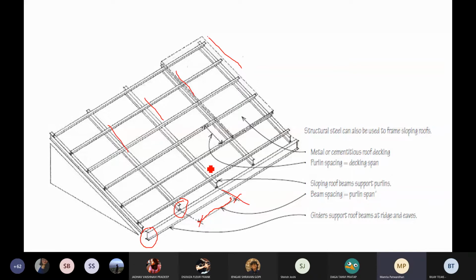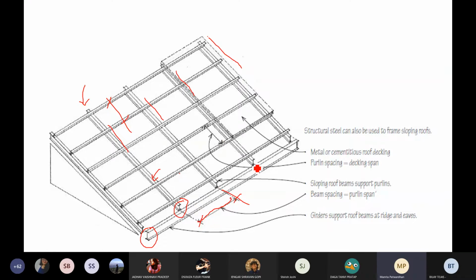The span of this is determined by the load that the roofing material is going to pose over it, right? What is the load that's coming on it? And the spanning of this is determined by the size of that roofing material. Very simple, similar to what we did in timber. So these probably would be equated with the battens that we did in timber, and these are those common rafters, or these are purlins and these are common rafters. If you need battens, you can always overlay them with battens again, right?